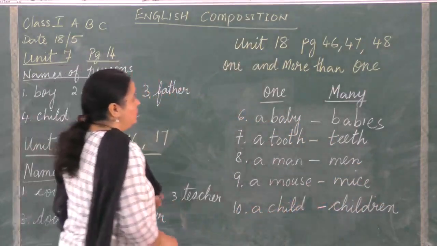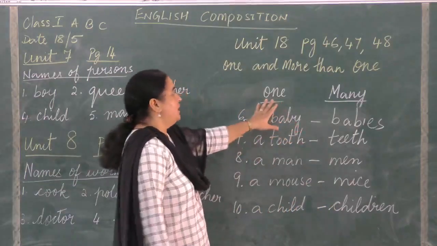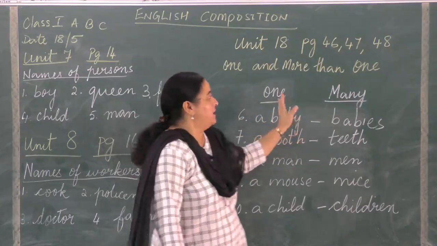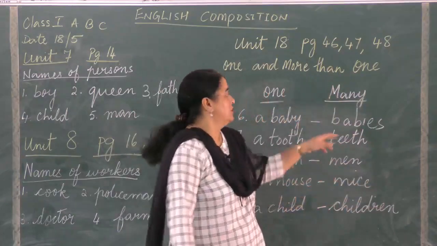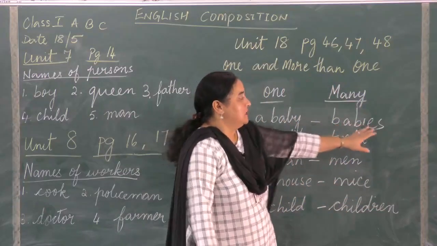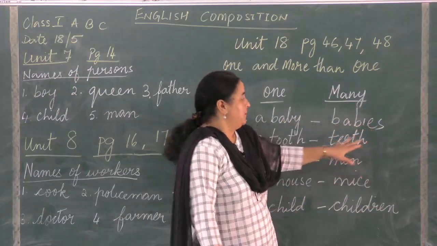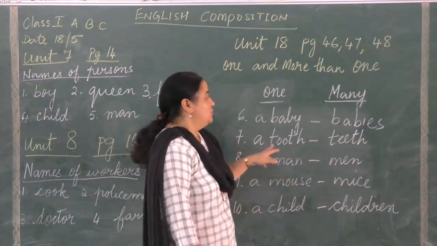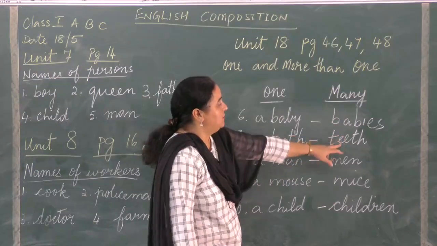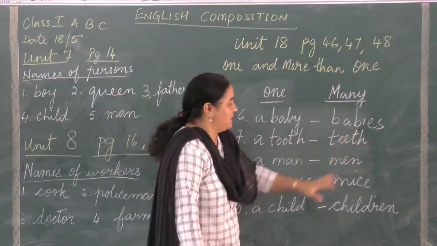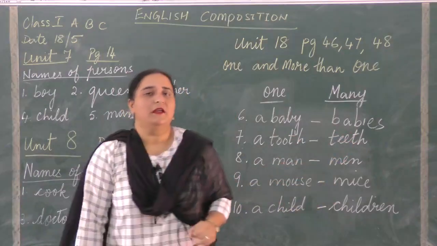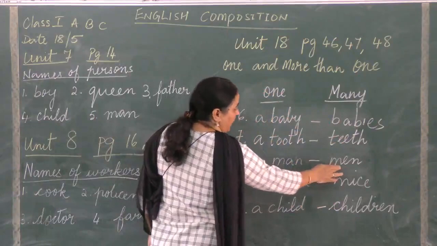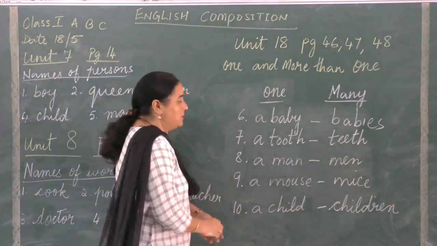And now if you notice, the spelling also changes. If you talk about one thing, the spelling is different. It's B-A-B-Y. But when it comes to many, the spellings will change. It has to change. Babies. So you have to learn these spellings, children. Without learning the spelling, you will not be able to write the correct answer. A tooth, then many will become teeth, T-E-E-T-H. A man, if you're talking about one man, when you talk about many of them, then it's men. M-E-N, men. A mouse, mice.